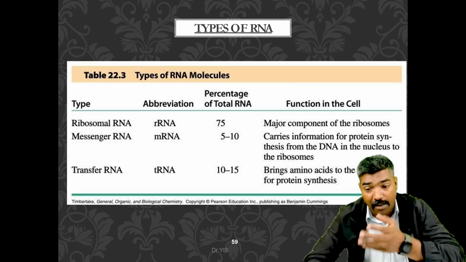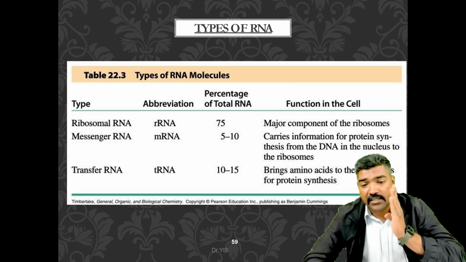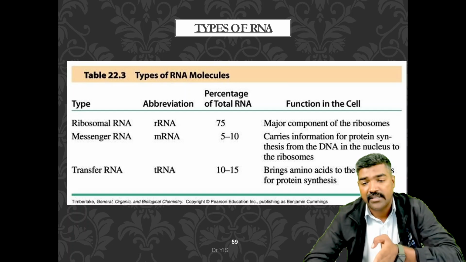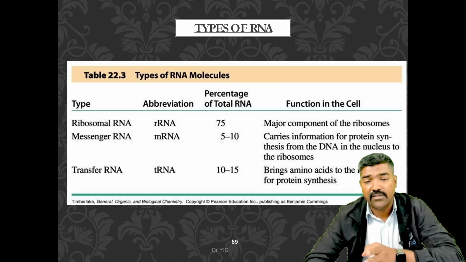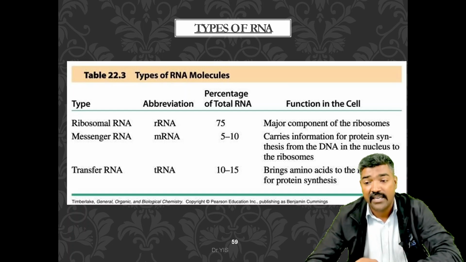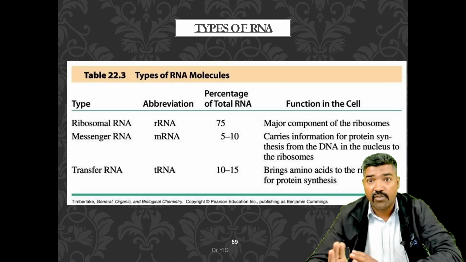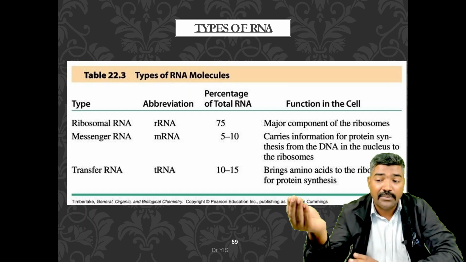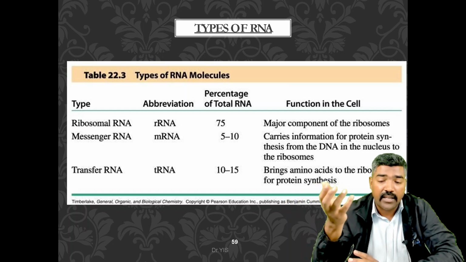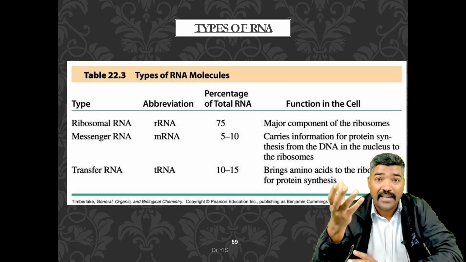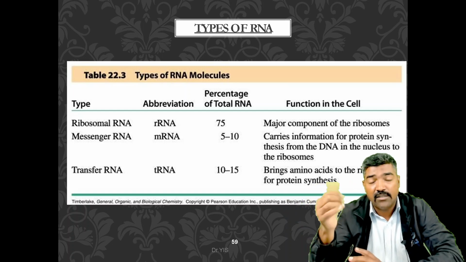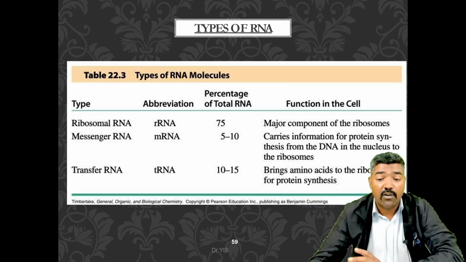I will show you the abbreviations also. The percentage of total RNA: ribosomal 75, messenger 5 to 10, and transfer 10 to 15. What is the function in the cell? The major component of the ribosomes is the rRNA. Carrying information for protein synthesis from the DNA in the nucleus to the ribosome is the function of the mRNA, and ultimately the tRNA brings amino acids to the ribosomes for protein synthesis.